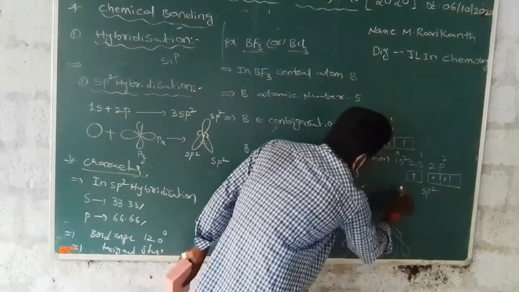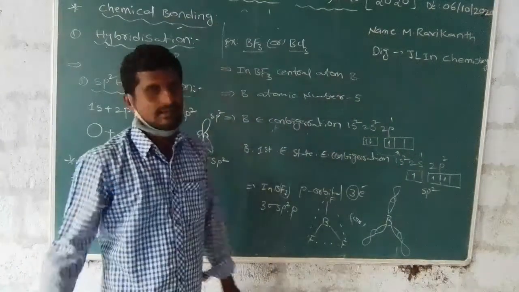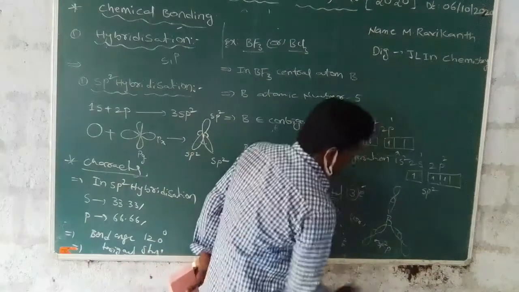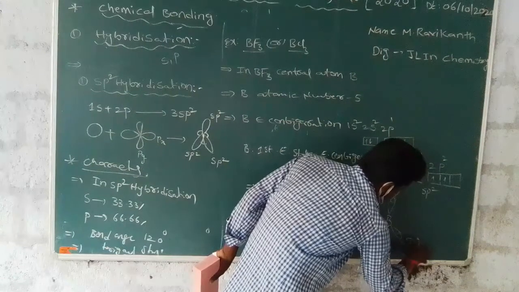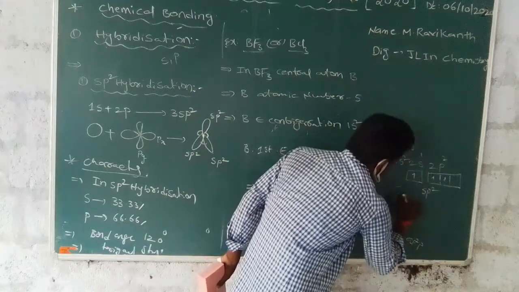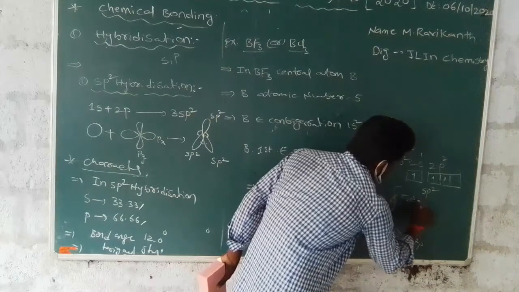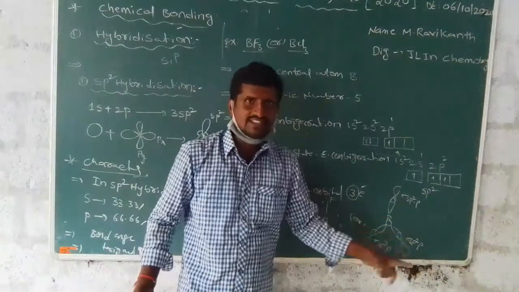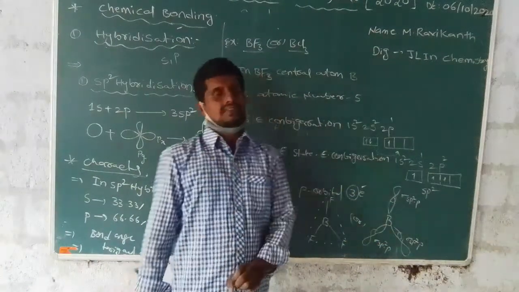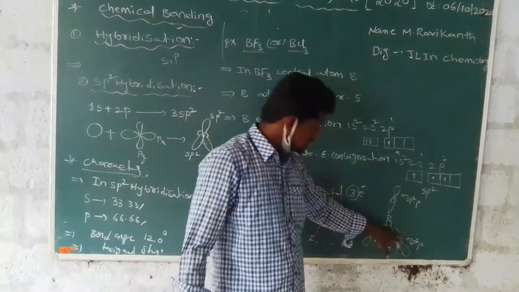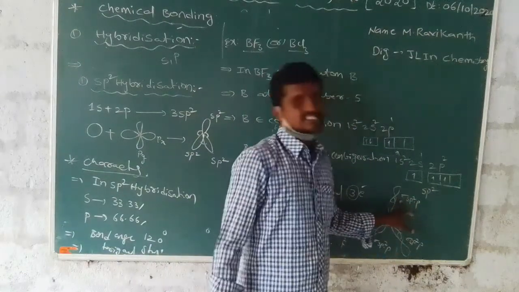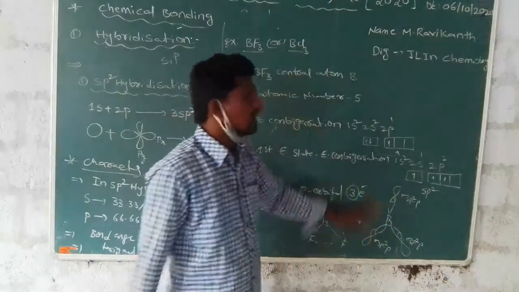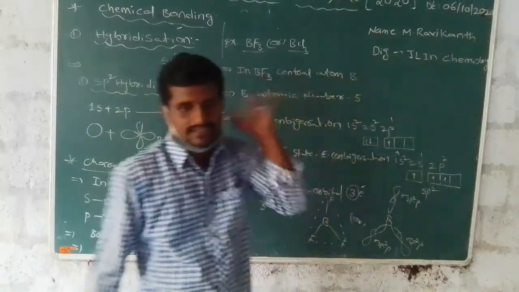The bond is a sigma sp2-p bond, three of them. How many sigma bonds are present in this structure? Three sigma bonds are present. This is one sigma bond, this is one sigma bond, this is one sigma bond. Totally 3 sigma bonds are present in boron trifluoride or boron trichloride.